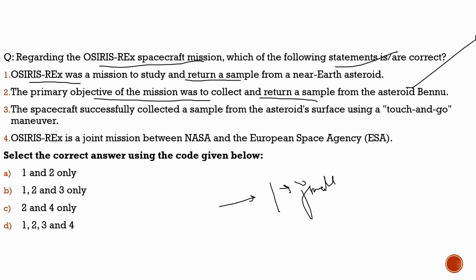Third statement, the spacecraft successfully collected a sample from the asteroid surface using a touch and go maneuver. 100% correct. Fourth statement, Osiris Rex is a joint mission between NASA and European Space Agency. Totally incorrect. It is the mission of NASA. So with respect to this question, the correct statements are statement 1, statement 2, and statement 3. And from the code given below, the correct code would be option B.